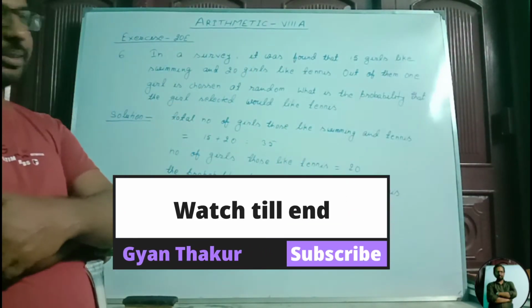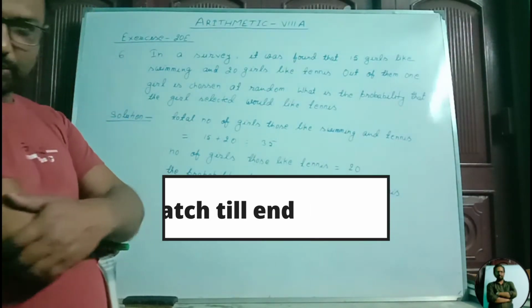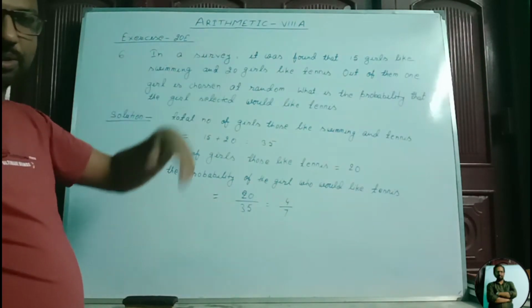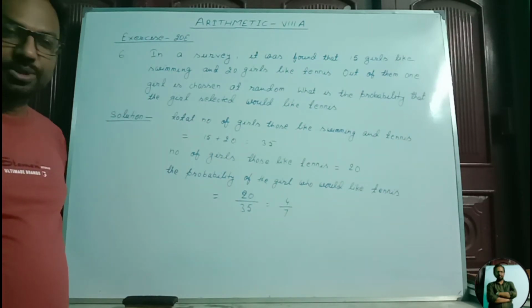The period of arithmetic continues. We are solving exercise 20E. Today we start from question number 6. In the last video class, I had solved till question number 4. That was related to playing cards.